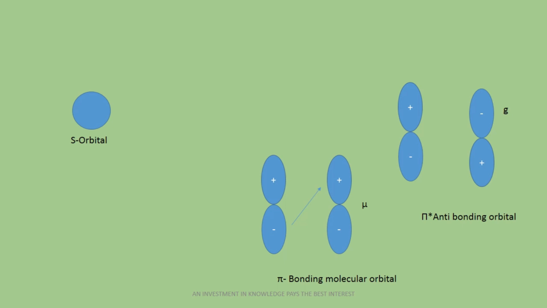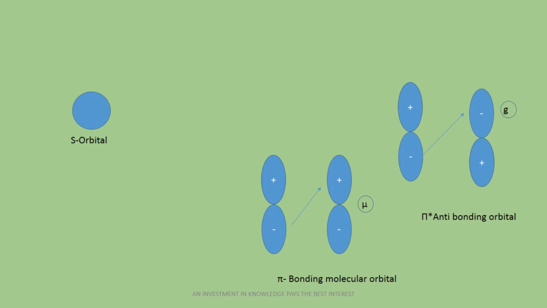And if I find it out for the pi star antibonding molecular orbital, then here there is a center of symmetry, and that's why the pi star antibonding orbital has a center of symmetry. So we can consider that the pi bonding molecular orbital is ungerade because there is no center of symmetry, and the pi star antibonding orbital is gerade, which has a center of symmetry. So ungerade to gerade, that means according to the selection rule this transition is perfectly possible.